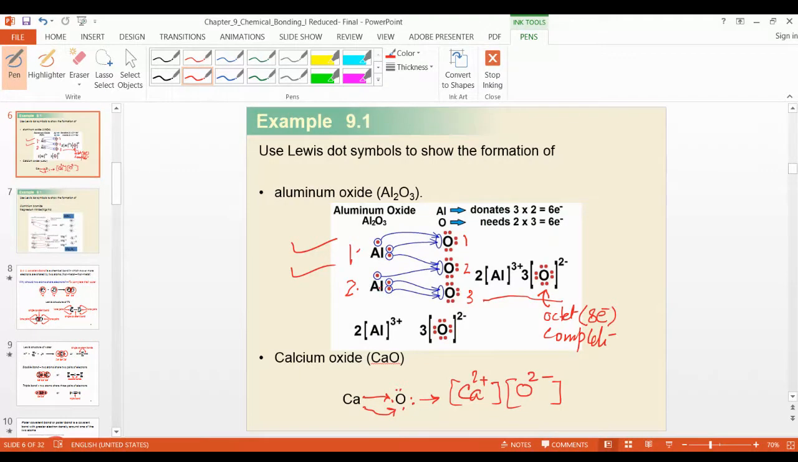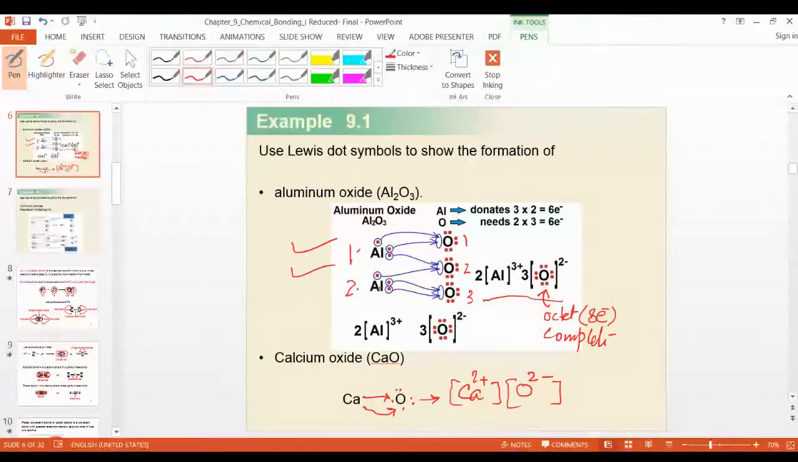So giving means plus charge, receiving means negative charge. According to the electrons, you decide the charge on each atom. How many electrons you lost? 3 electrons, 3 plus charge. How many electrons it gained? 2 electrons, so 2 minus charge. But how many atoms? 2 atoms of aluminum and 3 atoms of oxygen.